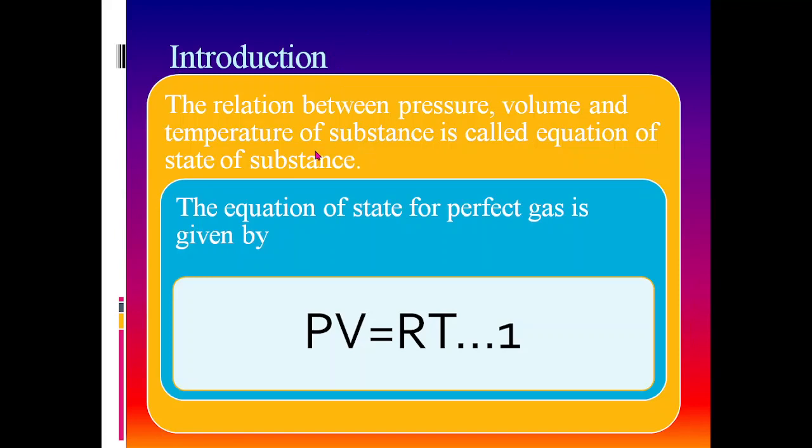We know that the relation between pressure, volume and temperature of a gas is called the equation of state of that gas, or equation of state of that substance. For the perfect gas, this equation is given by PV = RT. Let us name this as equation number 1, and here we have considered the gas having the volume of 1 mole.